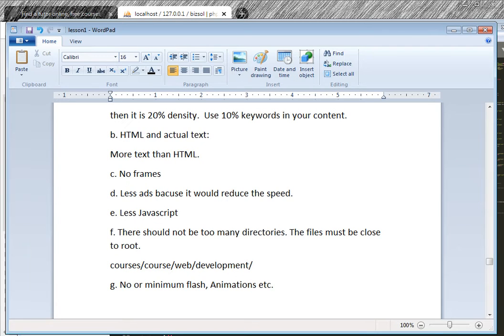the actual content is here, php.html. This is the content page, and there are too many directories. It is difficult to search this. So why not use a course PHP directory, and inside that php.html. This is good. This is near to the root. Use minimum flash and animations.